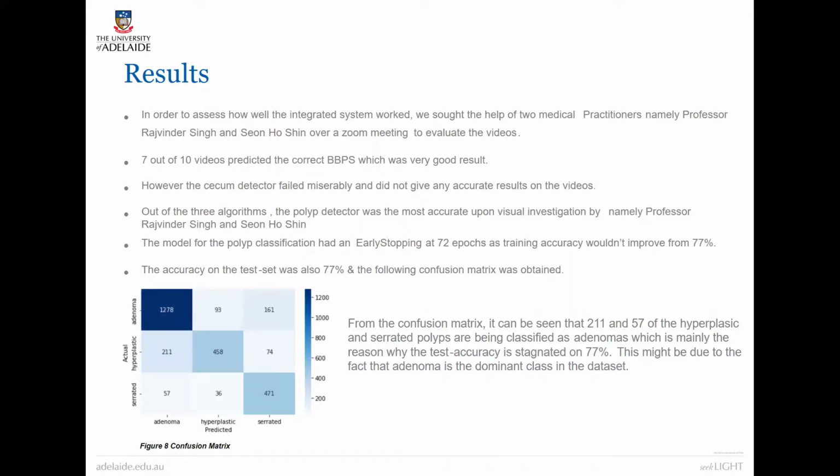And for the polyp classification, it had an early stopping at 72 epochs, as training accuracy wouldn't improve from 77%. The accuracy on the test set was also 77%, and the following confusion matrix was obtained. So briefly, what we can say about the confusion matrix is that 211 and 57 of the hyperplastic and serrated polyps were being classified as adenomas, which is mainly the reason why test accuracy is stagnated at 77%. This might be due to the fact that adenoma is the current dominant class in the dataset.